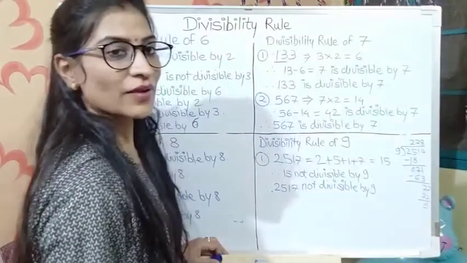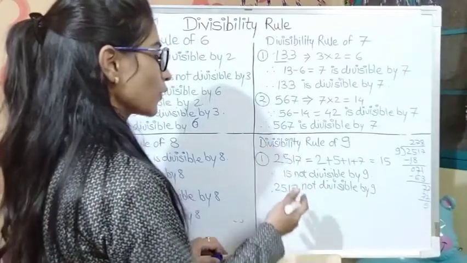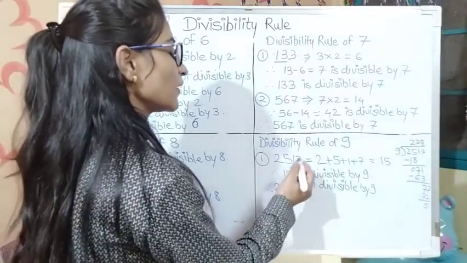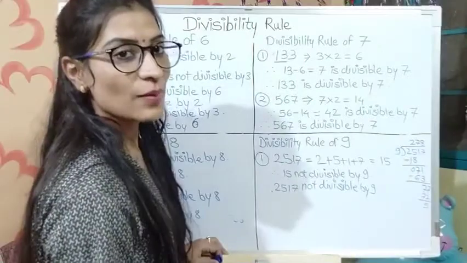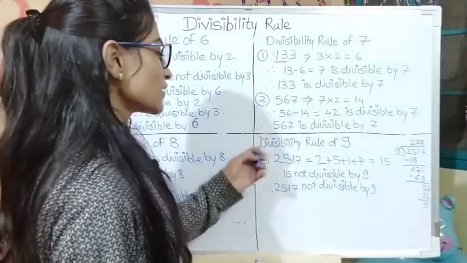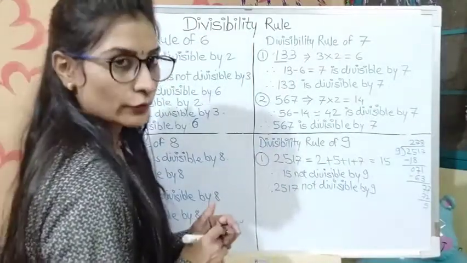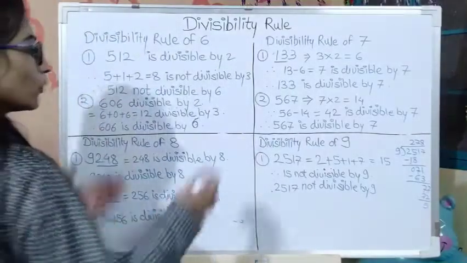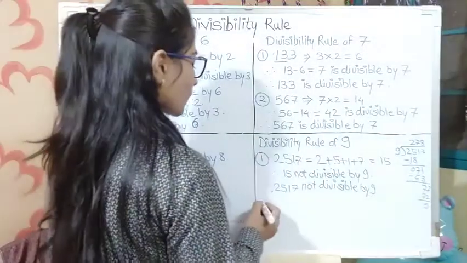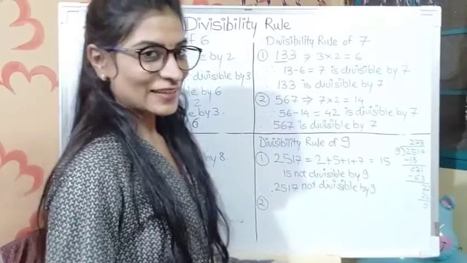Okay. So in this way we can easily find out whether a given number 2517 is divisible by 9 or not. Okay. So this is the benefit of this divisibility rule. Okay. We don't need to do more division here. Okay. Let's take another example here.